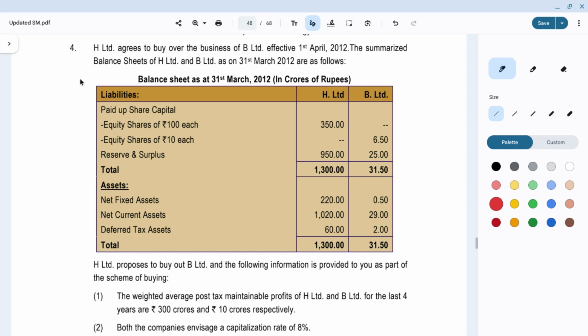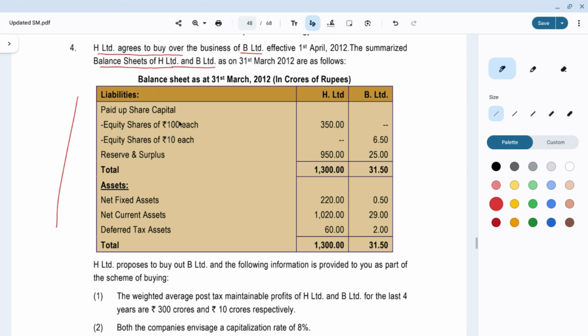Question number 4. H Limited agrees to buy over the business of B Limited, effective 1st April 2012. The summarized balance sheets of H Limited and B Limited as on 31st March 2012 are as follows. Okay, so this is the balance sheet. So what all we have?